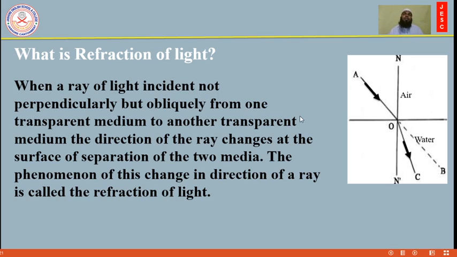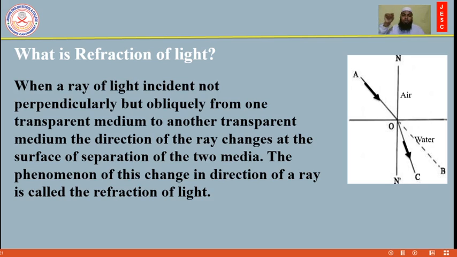Dear students, of course you see that when you look at a water filled glass from the upper side, you will see its bottom is a little raised. This is actually due to the refraction of light.